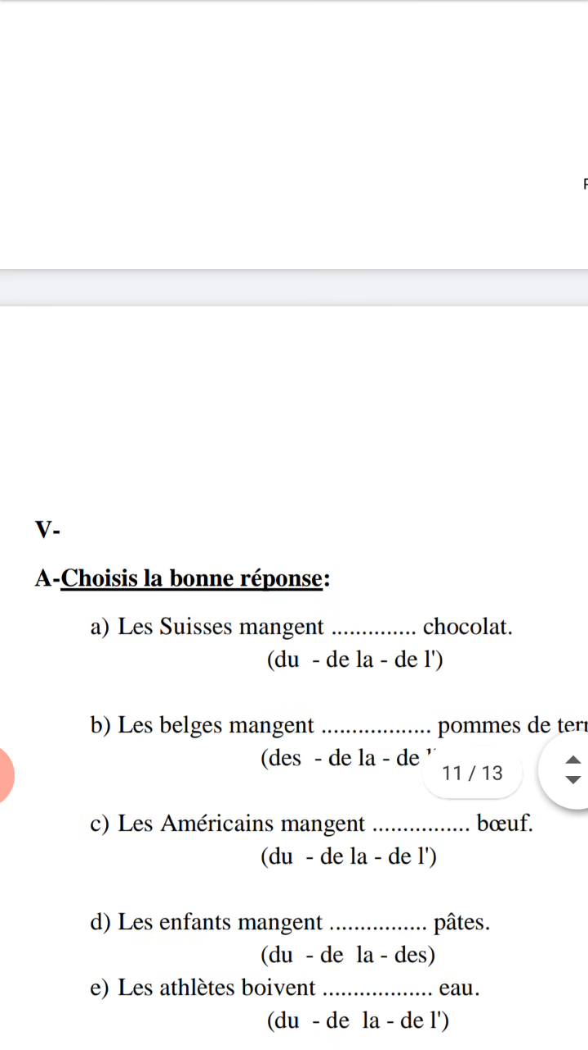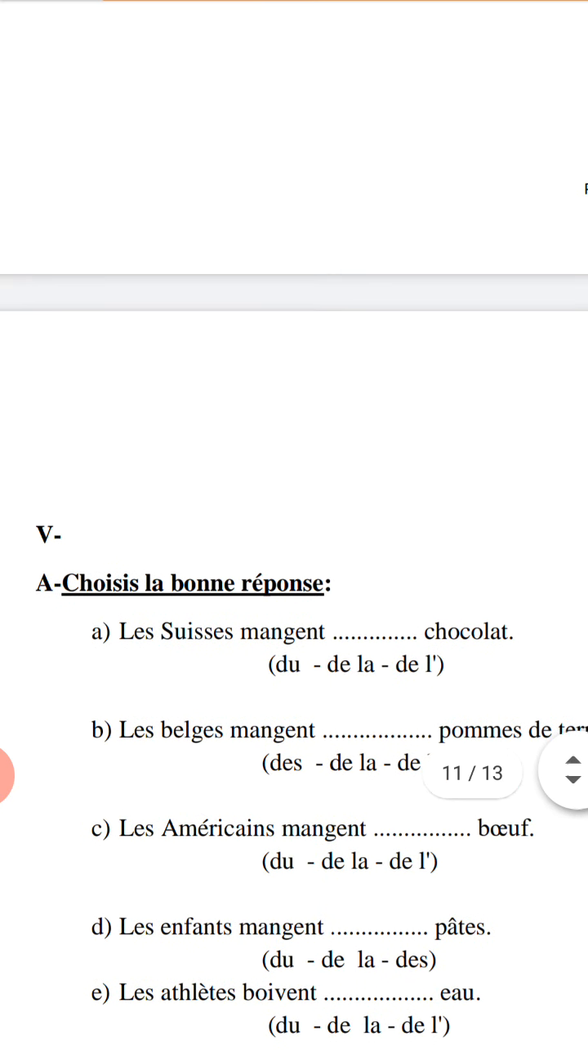Choisir. Here, I'd like to choose the correct answer. Les Suisses mangent chocolat. Do you remember les articles partitifs? I mean l'article partitif du, de la, de l'apostrophe. Du before masculin singulier. De la before féminin singulier. De l'apostrophe before masculin or féminin, but commence par voyelle. Starts with vowel. Here you have chocolat.